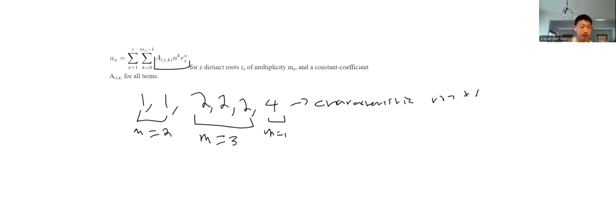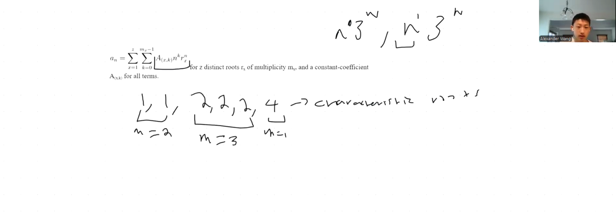Then the next thing is n to the power of k. It's another coefficient of the root function that you can add to the function to make sure that the functions are linearly independent. So remember we had 3 to the power of n, comma n times 3 to the power of n. Adding the n, there's basically an invisible n to the power of 0 here, and adding the n will make sure that they're linearly independent.